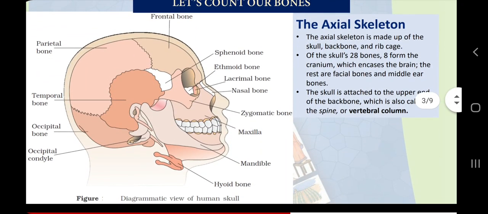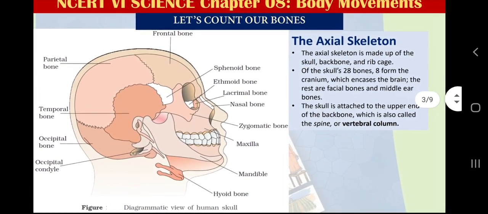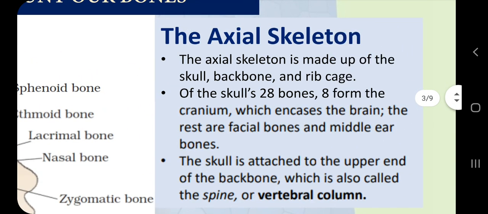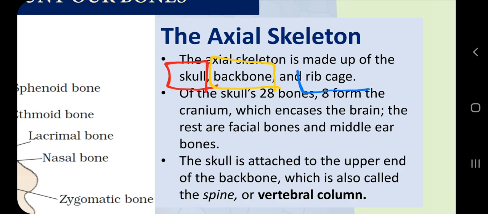First we will talk about the skull, which is also part of the axial skeleton. In the axial skeleton we have three compartments for ease of study. One is the skull, the second one is the backbone, and the third one is the rib cage.